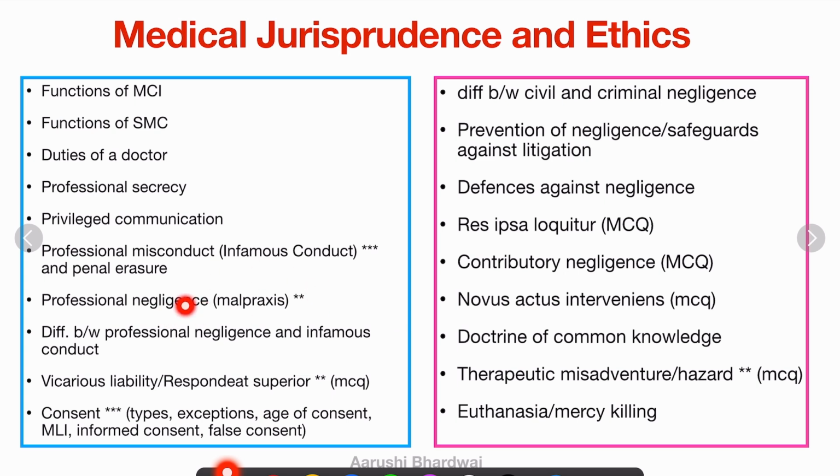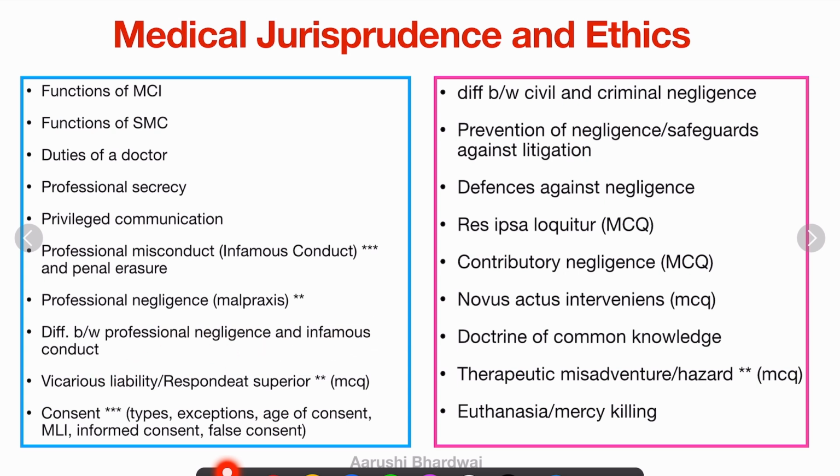Professional negligence, that is the malpraxis. So you might get a question on malpraxis and you may confuse it with infamous conduct. So please don't make this mistake. I made this mistake in my exams. So malpraxis is basically professional negligence. Now you can also get a question on the difference between professional negligence and infamous conduct.